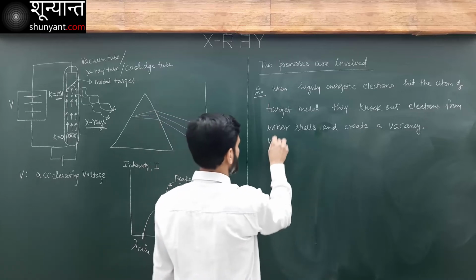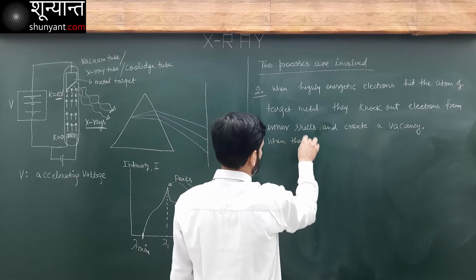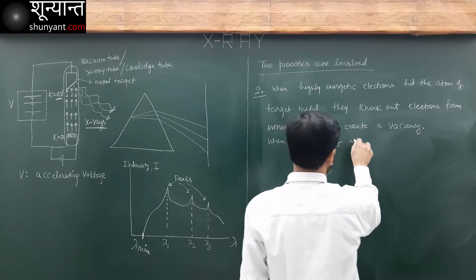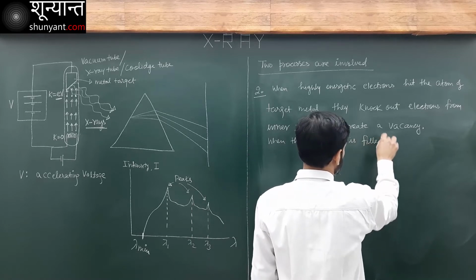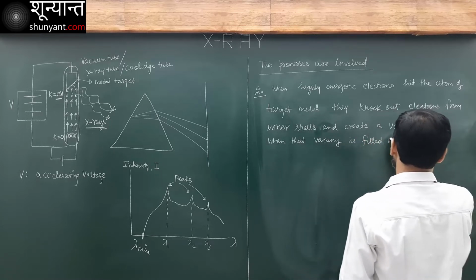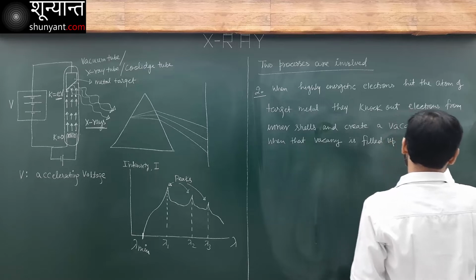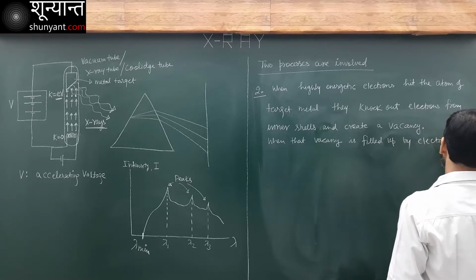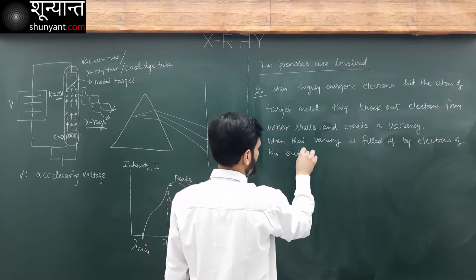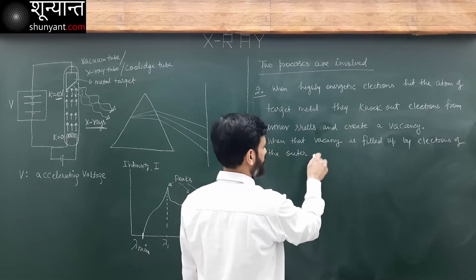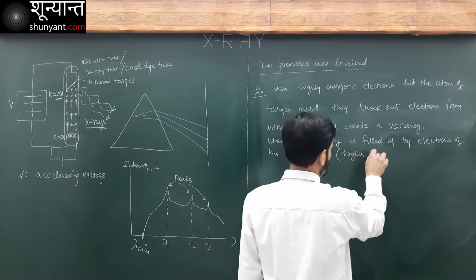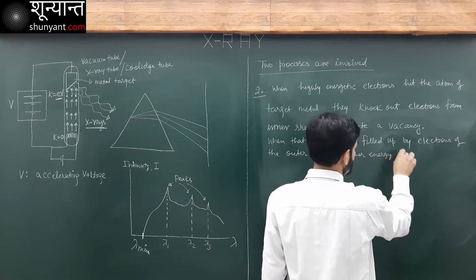Now, when that vacancy is filled up by electrons of the outer shell, what is the meaning of outer? Higher energy states.